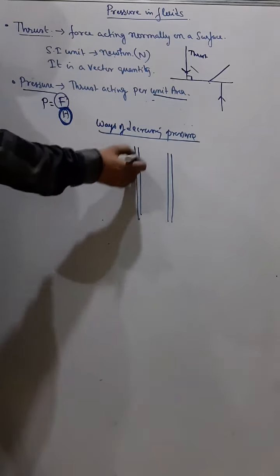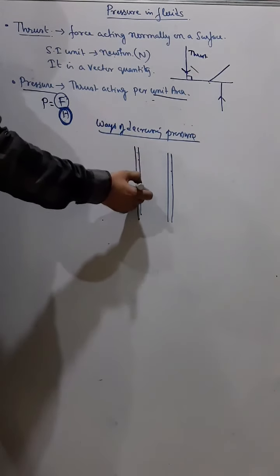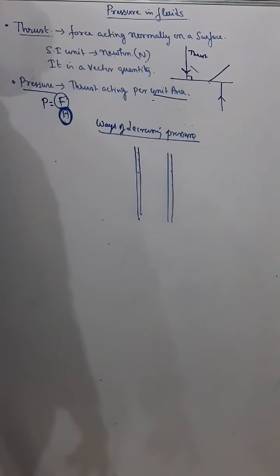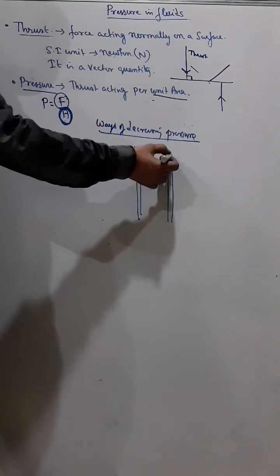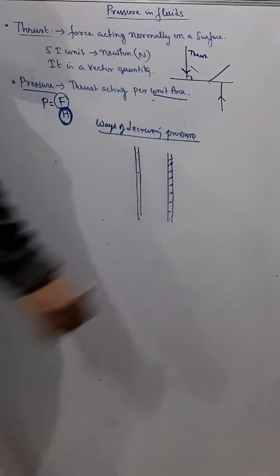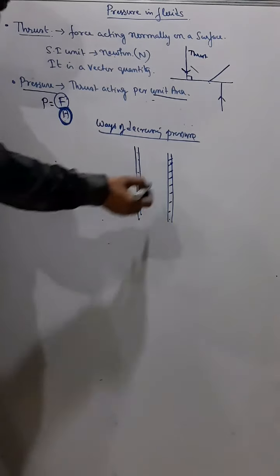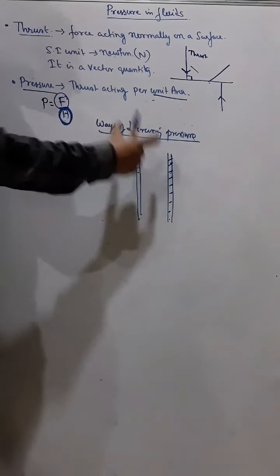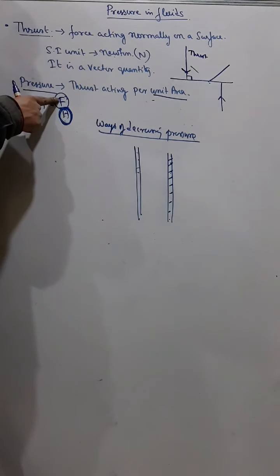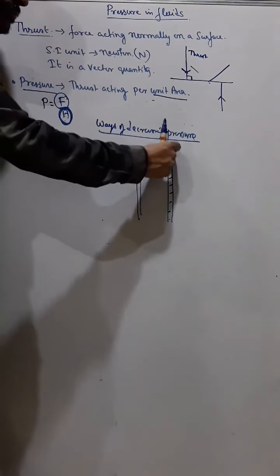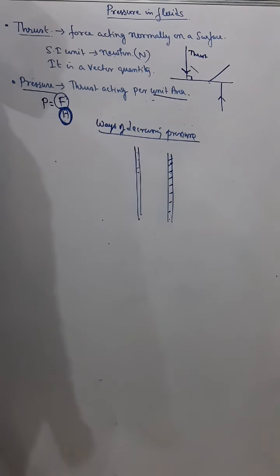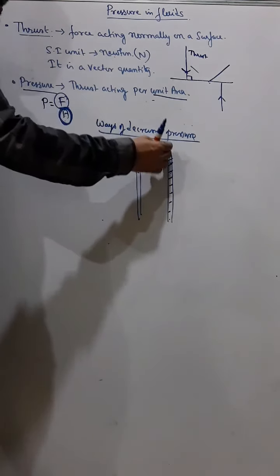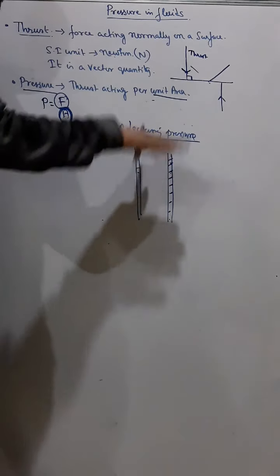There is every chance that this line gets pushed inside the ground due to high pressure, because the weight of the train is much, and the whole weight of the train is divided into this. That means all the thrust of the train, this thrust, is acting on this area. So pressure is more, and with higher pressure, there is a chance that the railway lines may sink in the ground.